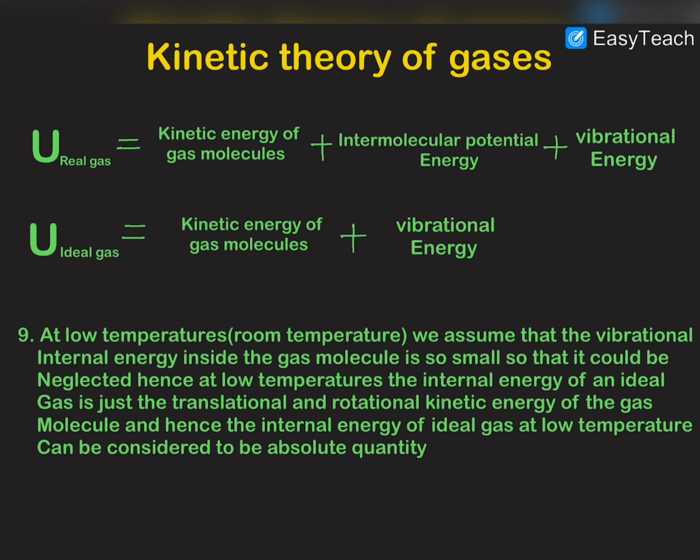So obviously kinetic energy is an absolute quantity. If a 2 kg mass is moving with a speed of 2 meters per second, then its kinetic energy would be 4 joules. In this phrase, I do not have to mention that the kinetic energy change is 4 joules or something else.